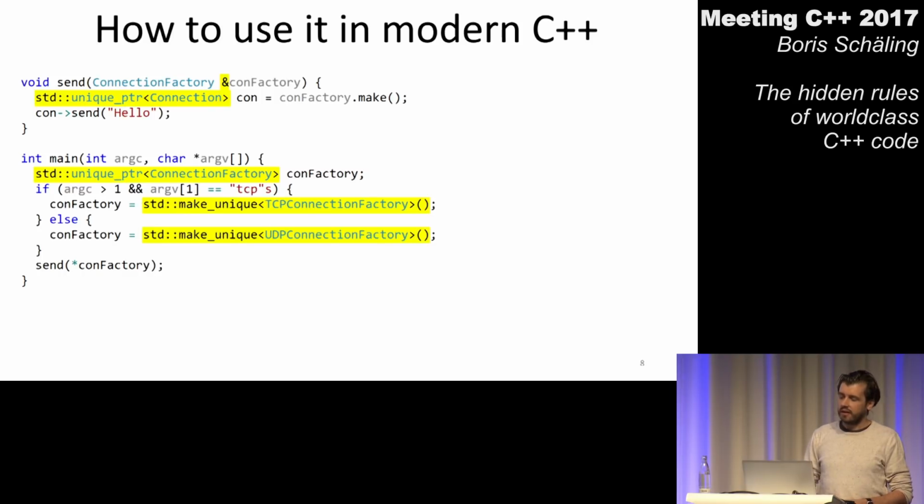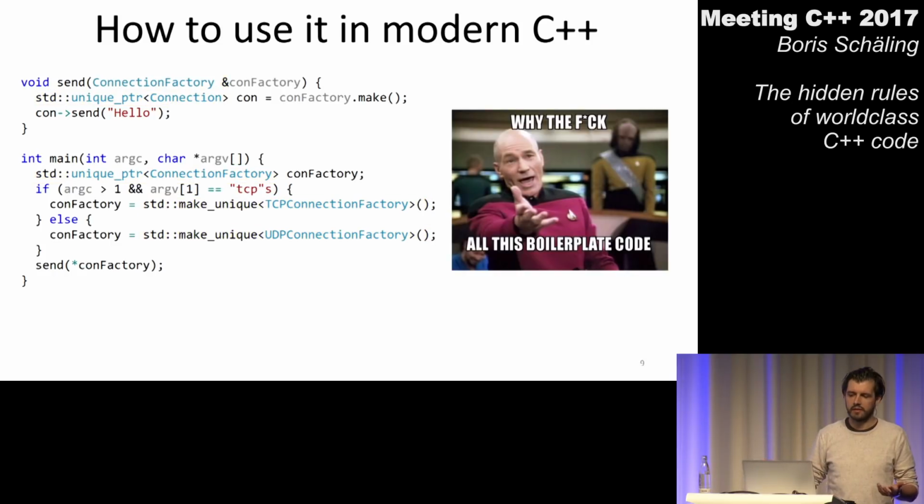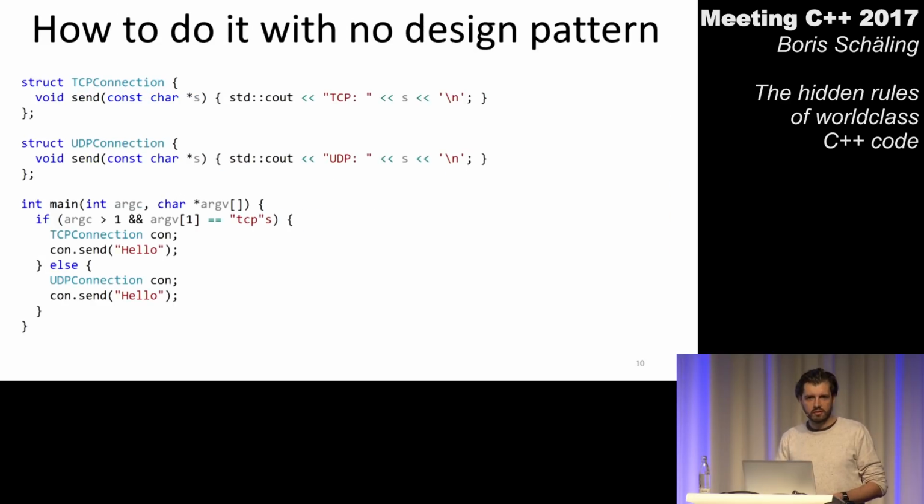Now, somebody here might say, for this little program, using a design pattern is a complete overkill, right? I mean, why do we have all these connection factories if all we need is just to instantiate a TCP connection when we need to and to instantiate another connection when we need to? So we could, of course, throw away all these class hierarchies and get rid of the design pattern and come up with some code which is much shorter. But the idea of this talk is not how to write this program with as little code as possible. The idea of this talk is to explore whether we can find an alternative implementation for that traditional implementation we have seen. So yeah, that is doable, but that is not the point of this talk.